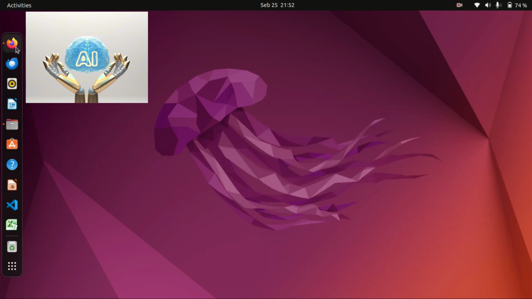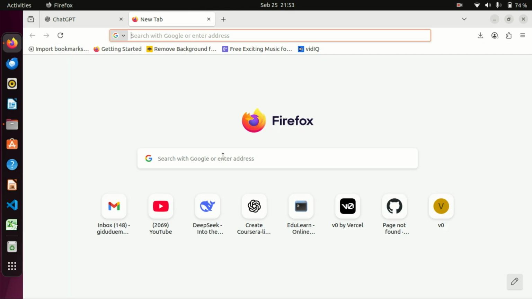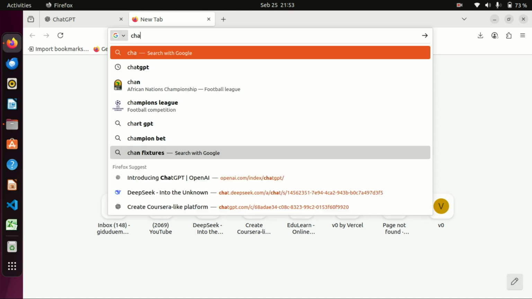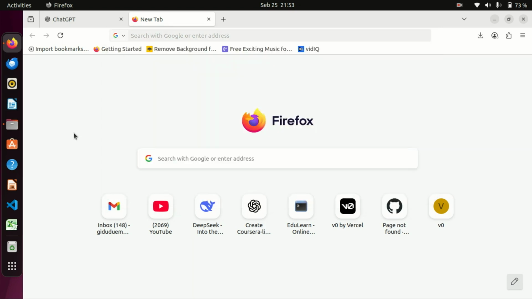Open your favorite browser. I'm using Firefox. In case you're using Chrome, Opera, or another browser, feel free to, because we shall be in the same class. Now come here to your browser and then search for ChatGPT. In this case I'm going to use ChatGPT, but in case you're using any other AI generative tool, it is fine.